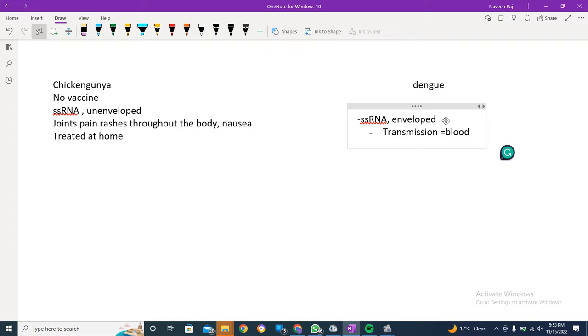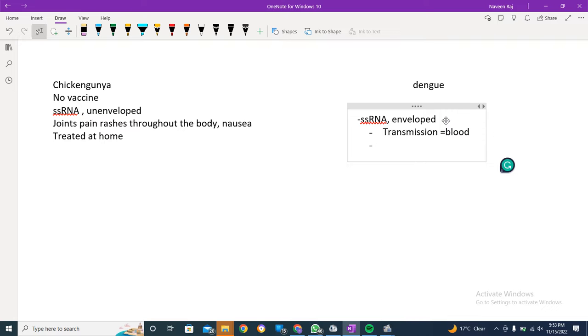Yes, it is blood, because both these diseases are caused by a mosquito, and the mosquito affects the blood. So transmission is the same, I'm linking them both.